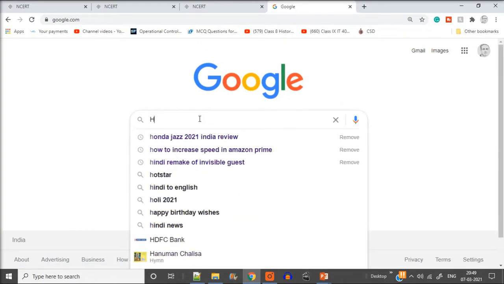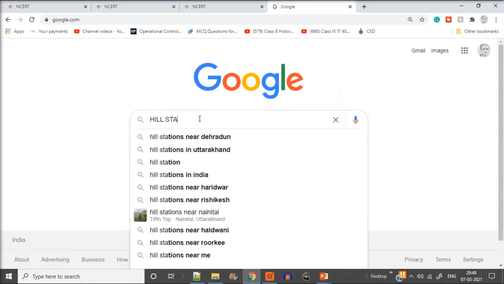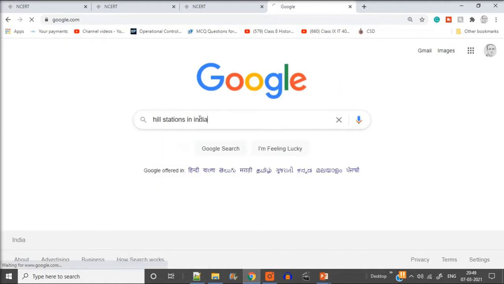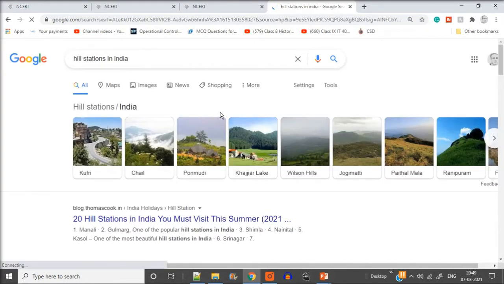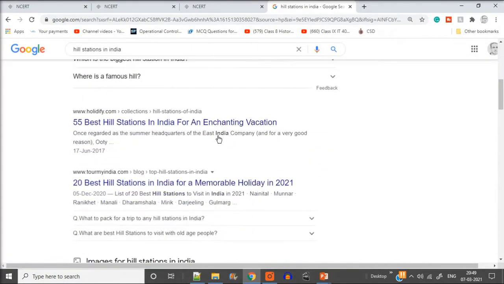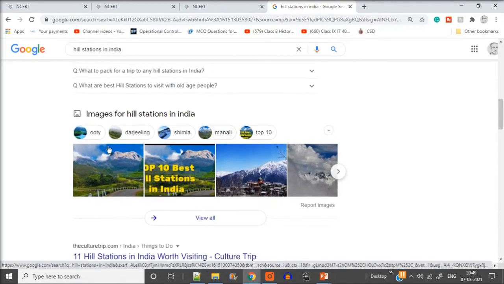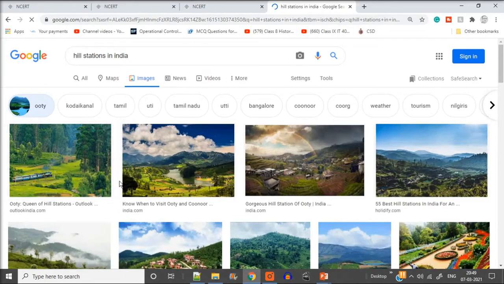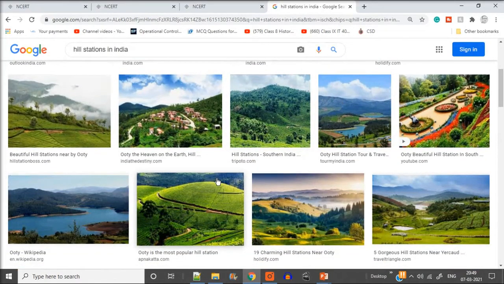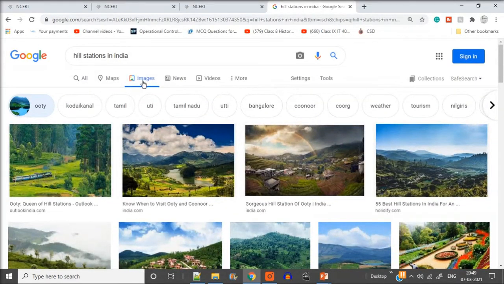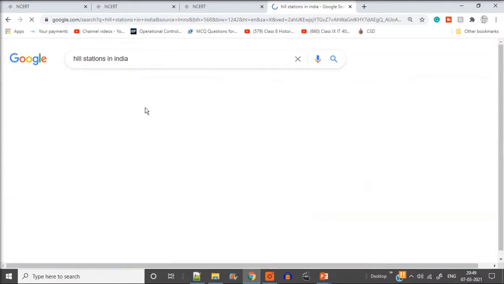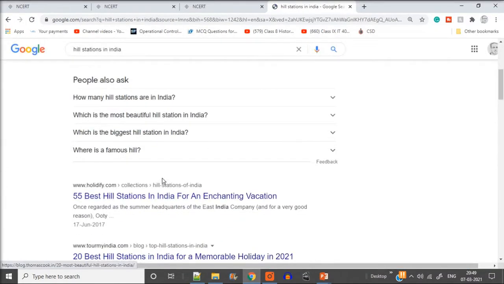So if I type something, say Dehradun is a good hill station in India, and I want to go for my vacation, I will select the links, which are websites basically. If you want certain images shown, you can go to Images. Maps you can also see. News of this particular topic is also shown. Shopping you can do, everything.